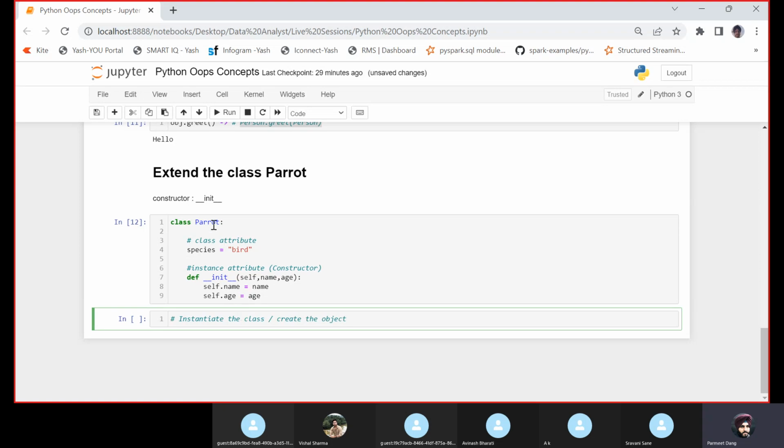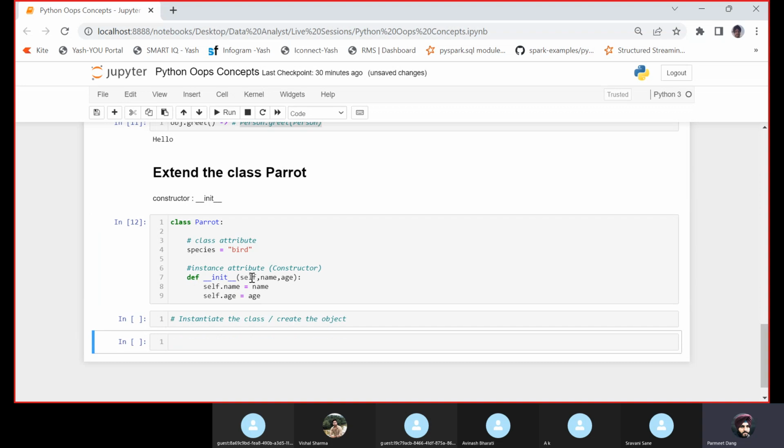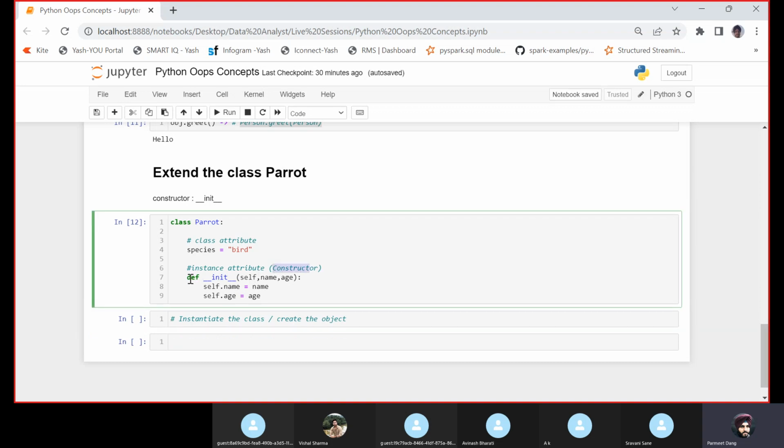Now when I invoke this class, there is a constructor, so this class is expecting two parameters. Why? Because the constructor is invoked the moment I create an object of this class. I need not call that constructor explicitly.